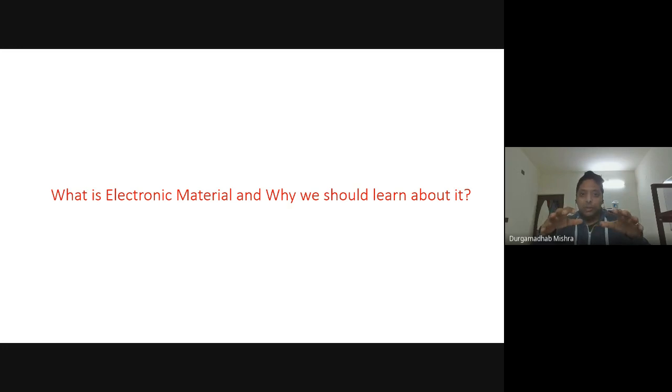Although we will not go into the detail of how the bands form, I will describe it briefly, giving a qualitative idea without going into the mathematics of it. But we will look at qualitatively how these bands are formed and their role in the electronic properties, as well as many of the optical properties. So you can combine electronic and optical properties together if you understand the band structure.